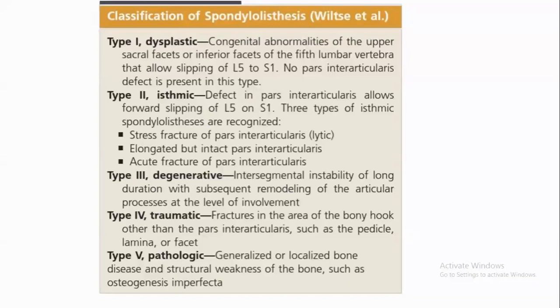Traumatic is fracture other than pars interarticularis. Fifth type is metabolic bone disease, tumors, and any infections, such as tuberculosis. It will be included in the pathologic type.